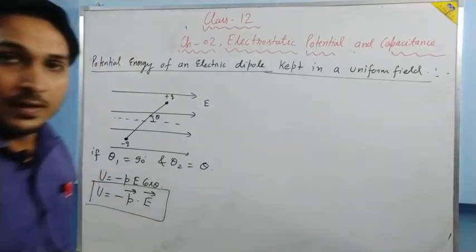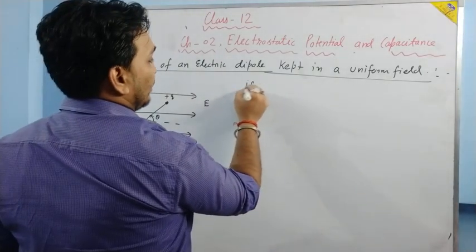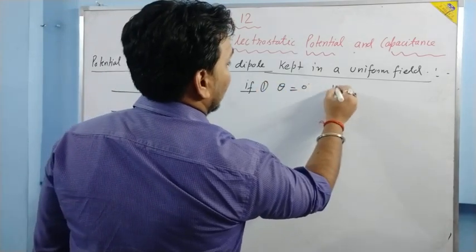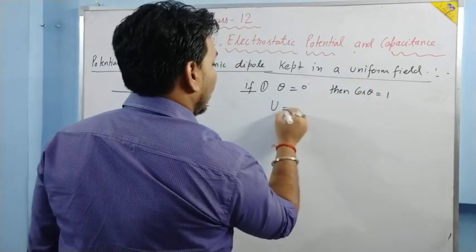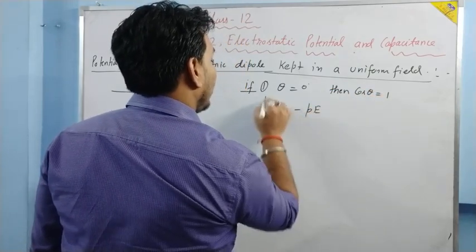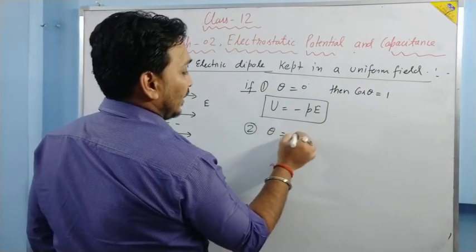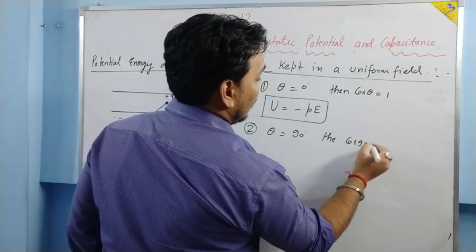Just see. First case: if theta is equal to 0 degrees, then cos theta is equal to 1. In that case, U is equal to minus PE. Second case: if theta is equal to 90 degrees, then cos 90 is 0.